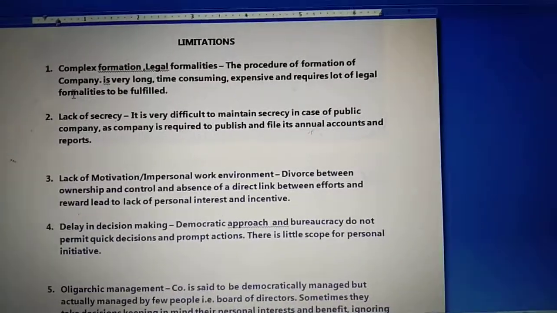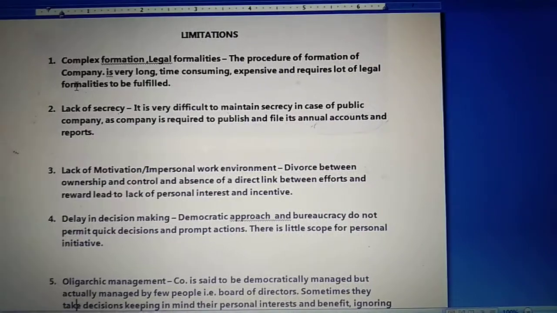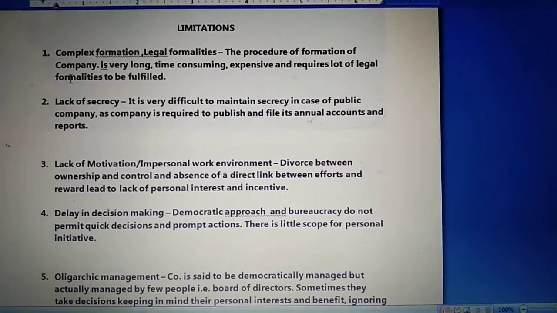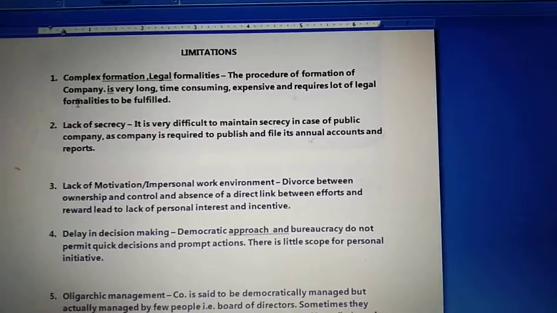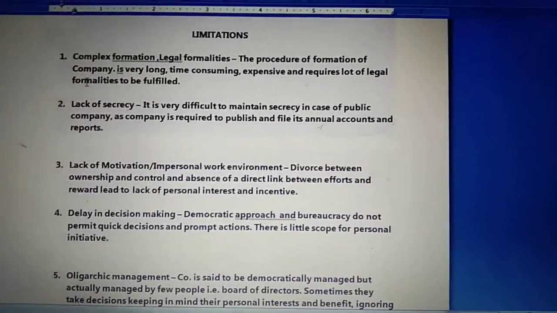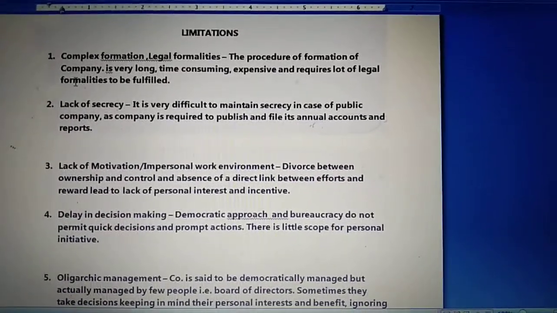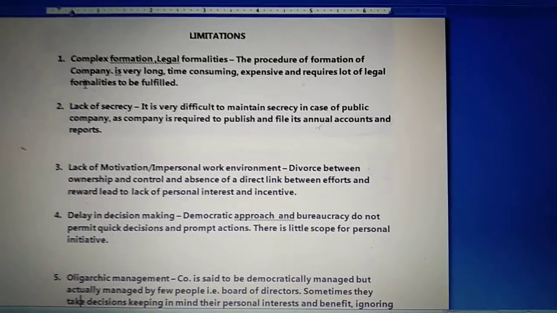So the procedure of formation of a company is very long, time consuming, expensive, and requires a lot of legal formalities to be fulfilled. This is one of the disadvantages or drawbacks of a joint stock company, that whenever anybody wants to start it, they have to go through a very lengthy process.